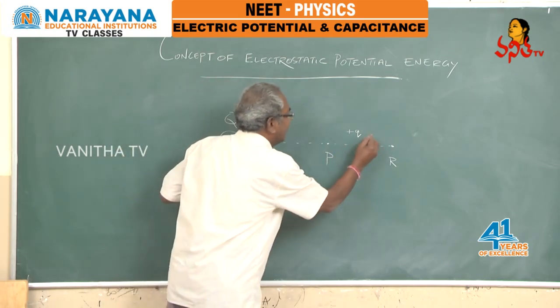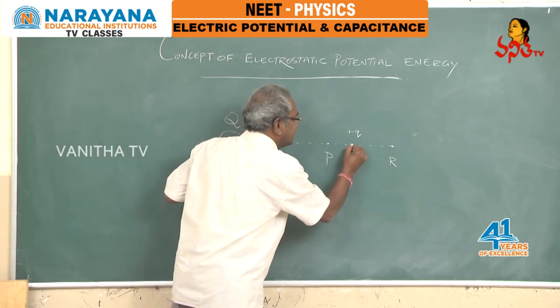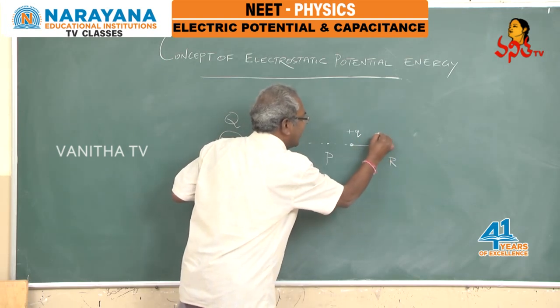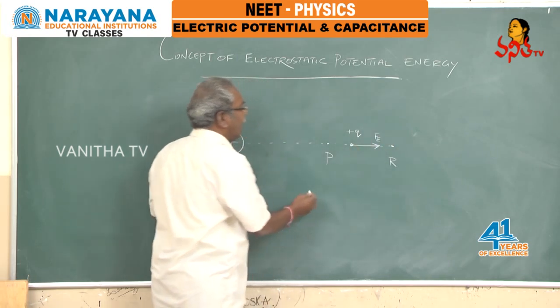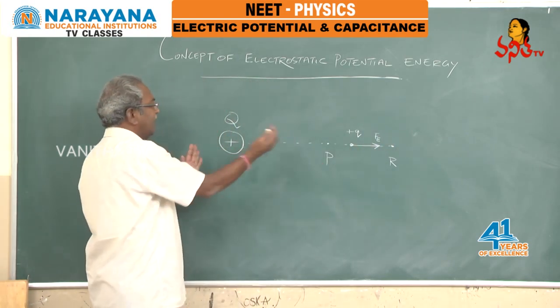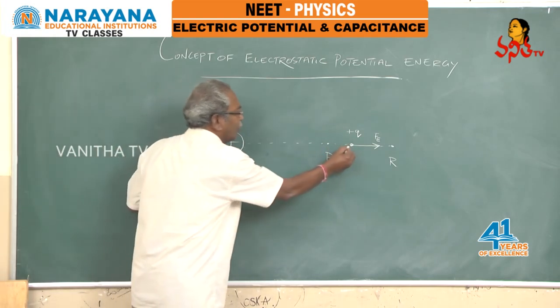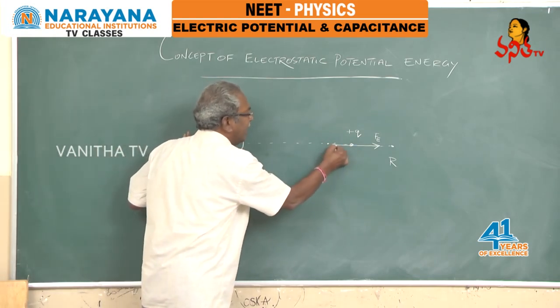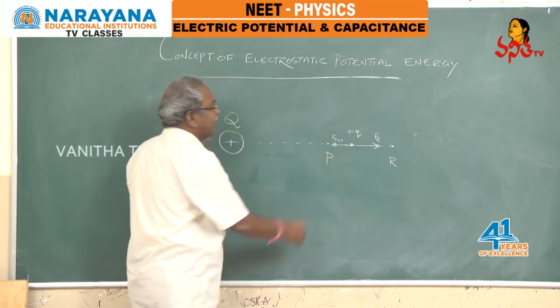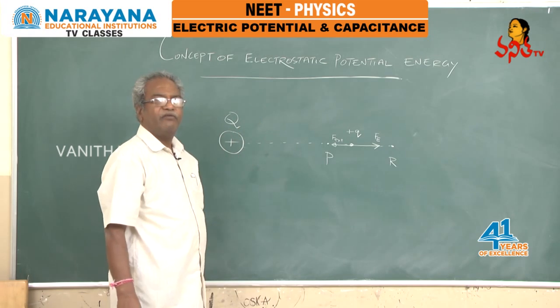So electrostatic force of repulsion on this particular charge will be in this direction. This is electrostatic force. And to move that plus q charge uniformly towards it, you have to apply always an external force, always balancing that electrostatic force.